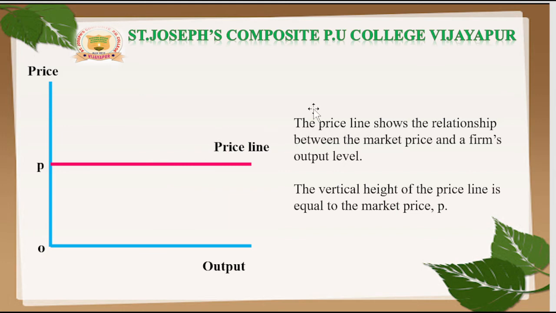The vertical height of the price line is equal to the market price, or P. So this relates to the average revenue. We conclude that average revenue is nothing but the revenue per unit of output sold from the total revenue.